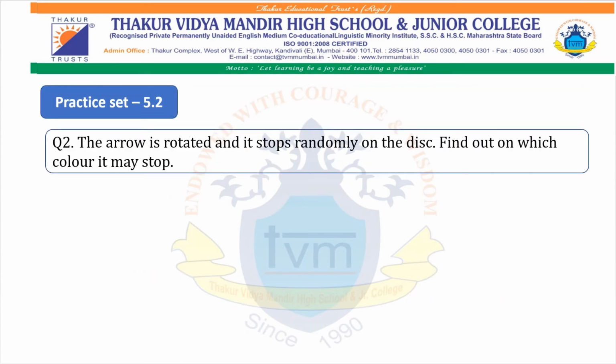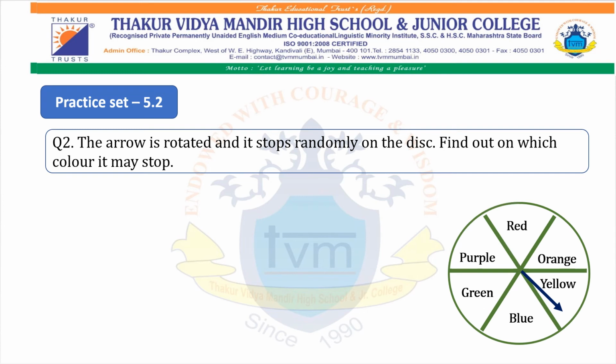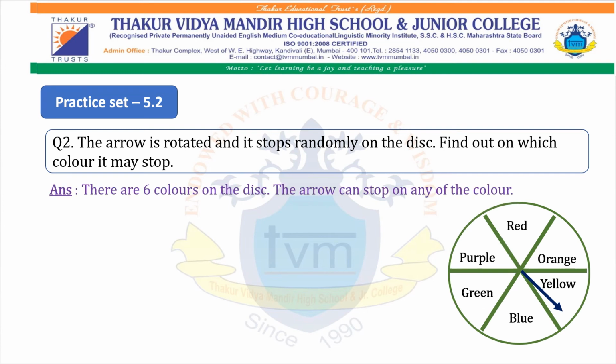Question 2. The arrow is rotated and it stops randomly on the disc. Find out on which color it may stop. Here you can see a disc. There are colors and one arrow is also there. So there are 6 colors in the disc. The arrow can stop on any of the colors. Therefore S = {red, orange, yellow, blue, green, purple}. Therefore n(S) = 6.